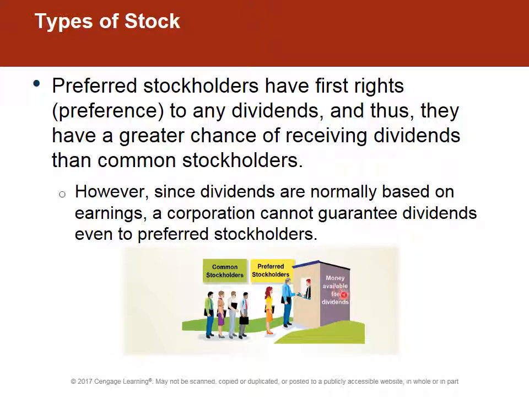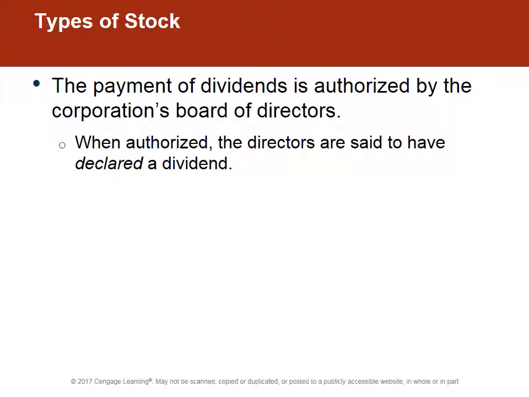So as this illustration shows, money available for dividends will go to the preferred stockholders first, and then next the common stockholders. As a reminder, dividends are not guaranteed, but also shareholders are not guaranteed any funds if the company goes bankrupt. The money always goes to the creditors first, and generally, when a company goes bankrupt, the creditors are going to get most of the funds out of the company anyway before the shareholders get anything. But if it does come down to the fact that there's leftover money after the creditors have been paid, preferred stockholders will be paid first, and then the common stockholders.